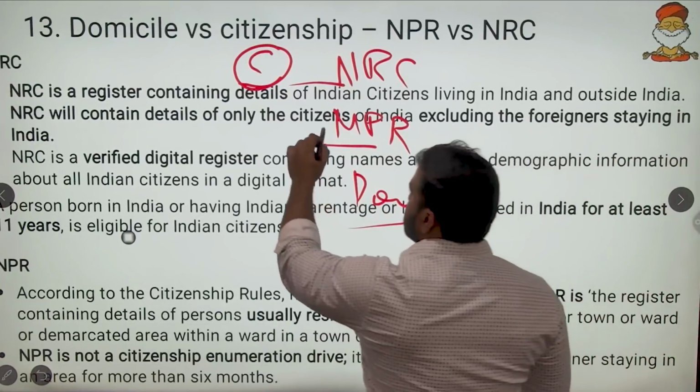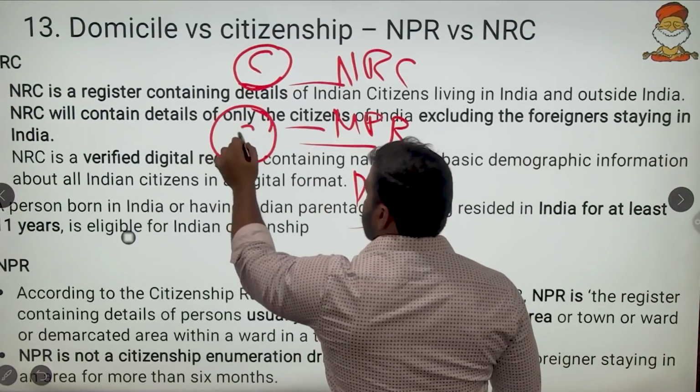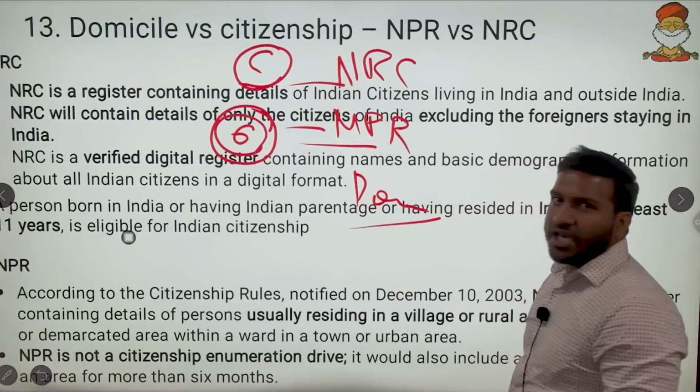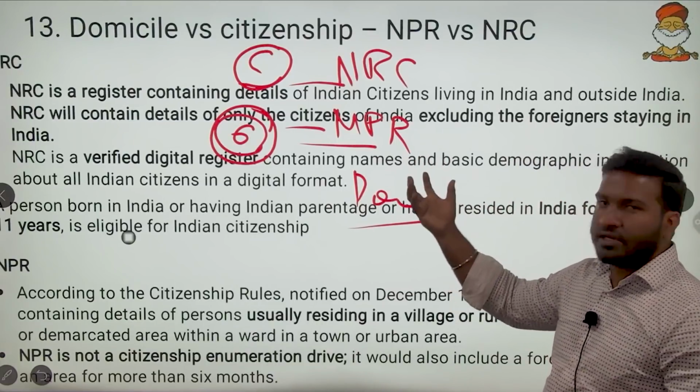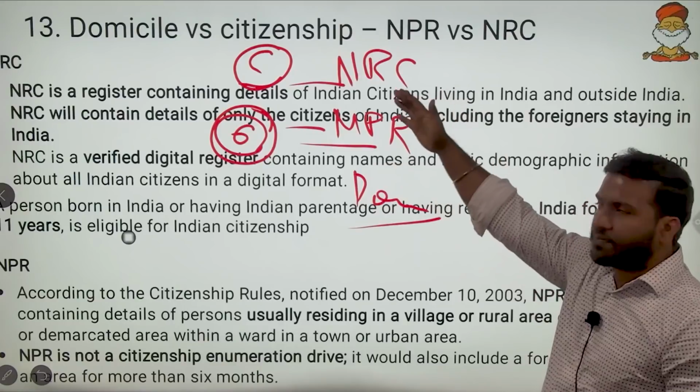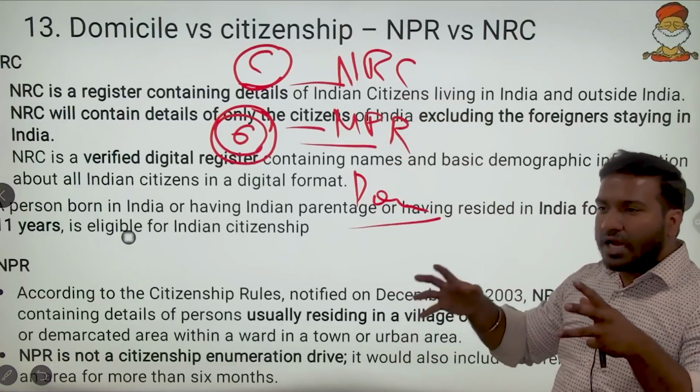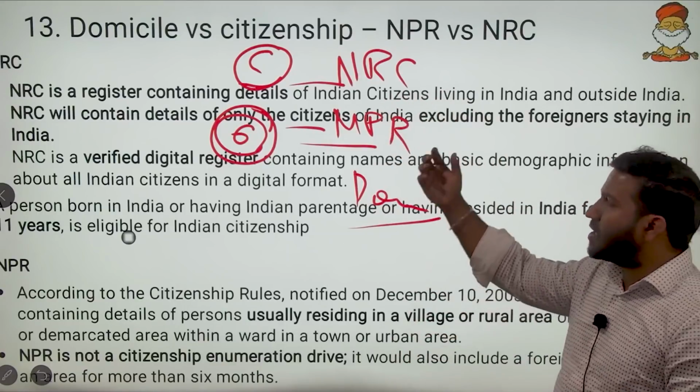Then NPR means any resident who has been residing in an area for 6 months. They come under the National Population Register. This National Population Register has nothing to do with citizenship. Whoever resides in India for that 6 months will be under this.